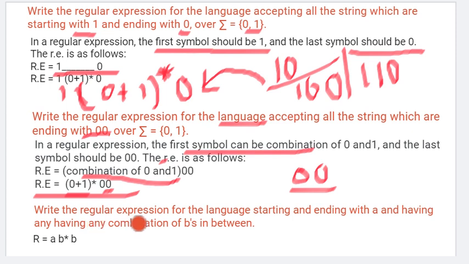We will be writing the regular expression for the language which starts with A, ends with B, and has any combination of B's in between.